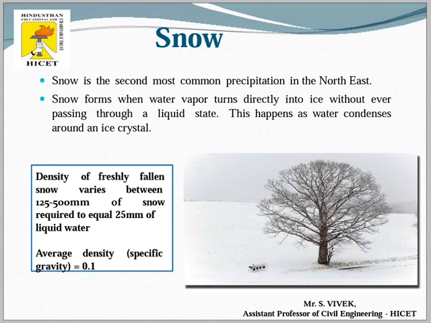This condition happens only when the region in the atmosphere is completely surrounded with ice crystals. At such places, water vapor directly turns into ice crystals. In such a manner, the snow form of precipitation comes to the surface of the earth. The average density of snow is 0.1.